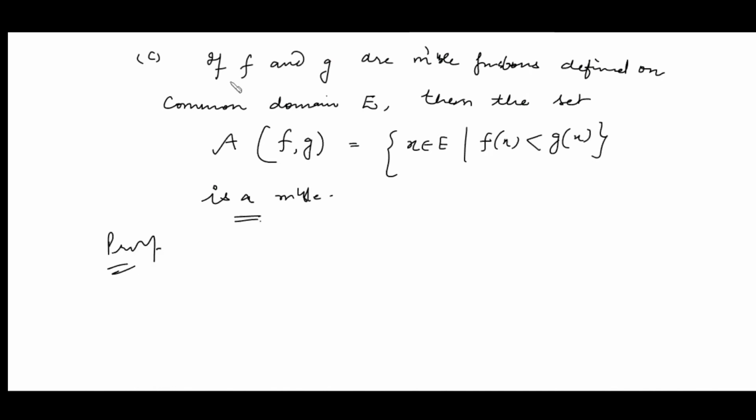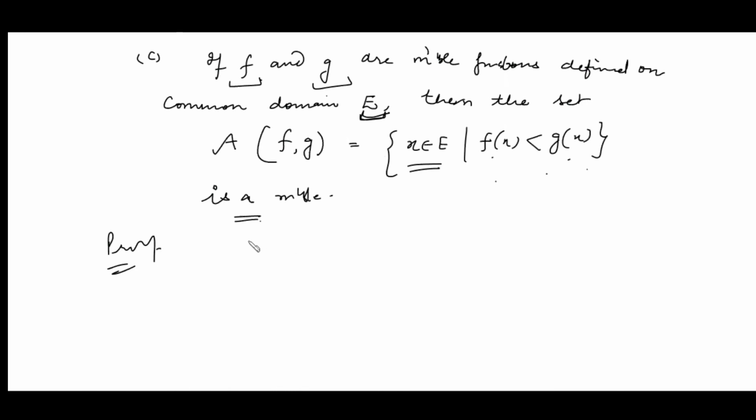So what is given to us? We are given that f and g both are measurable functions defined on a common domain. So if we consider those points from the domain where f(x) is strictly less than g(x), or f(x) is greater than or equal to g(x), or f(x) is strictly greater than g(x), all these sets are measurable. We want to show this thing.